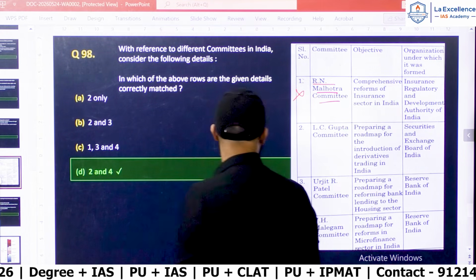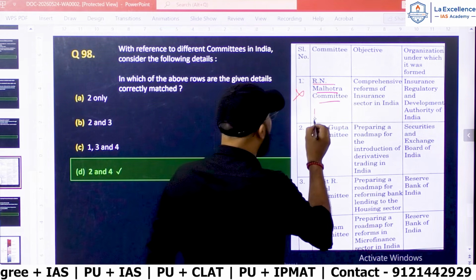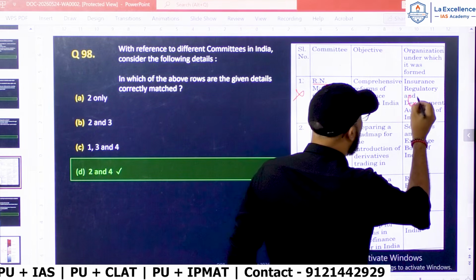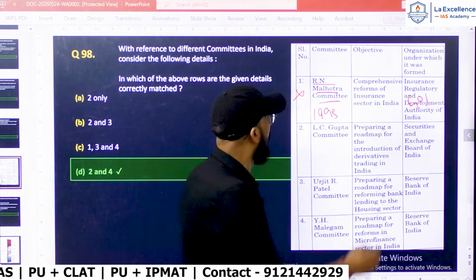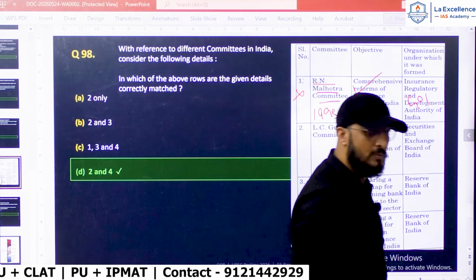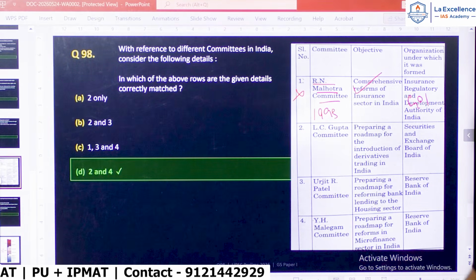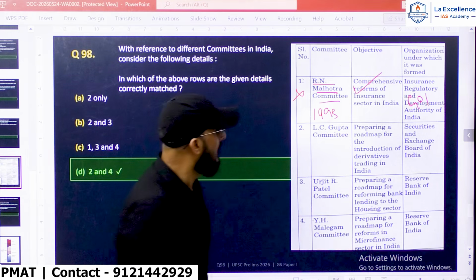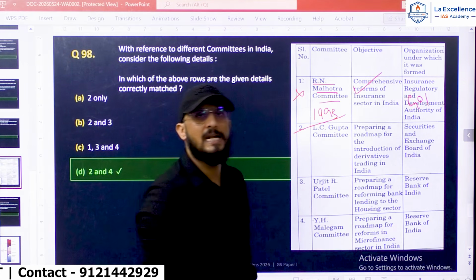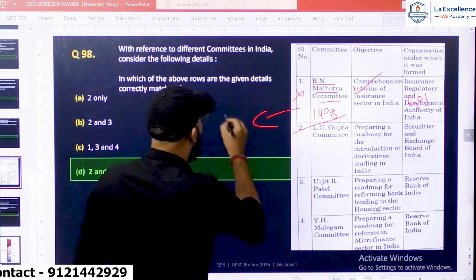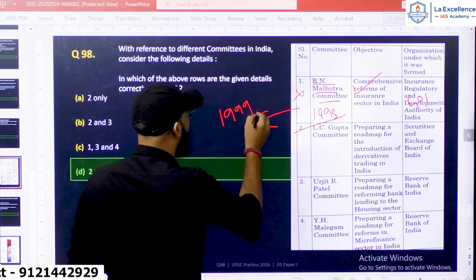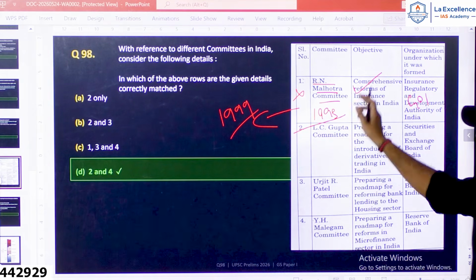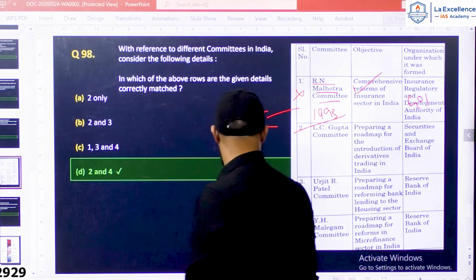R.N. Malhotra Committee was set up in 1993 by the Government of India. The objective is correct, for the reforms of the insurance sector. But it was set up by the Government of India, not IRDA, because IRDA did not exist in 1993. IRDA was established in 1999 on the recommendation of the R.N. Malhotra Committee. So 1 is wrong.